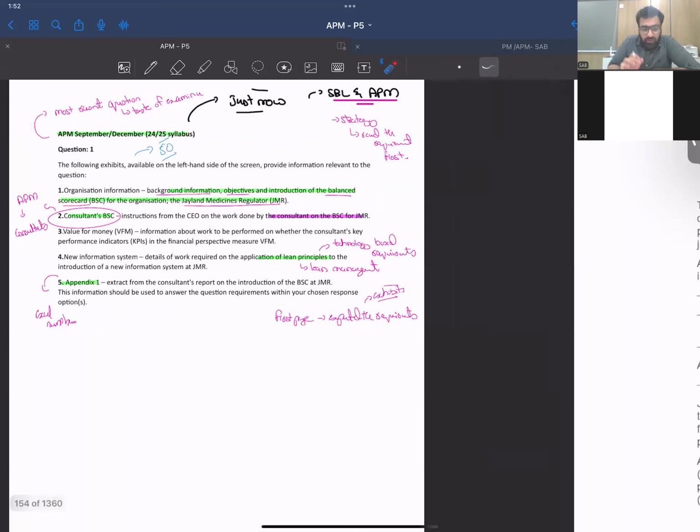Yeah, while reading the SBL, the exhibit seems too long, whereas reading the APM, the exhibits are not that long, which is quite a good thing.